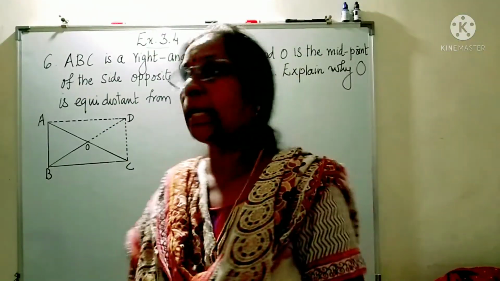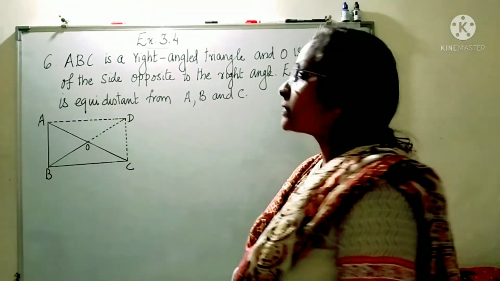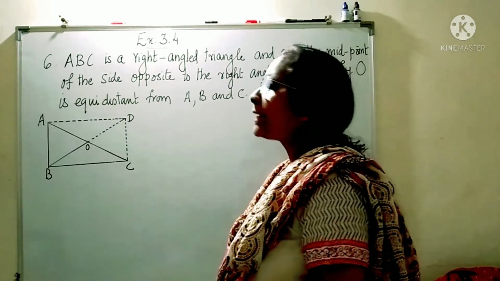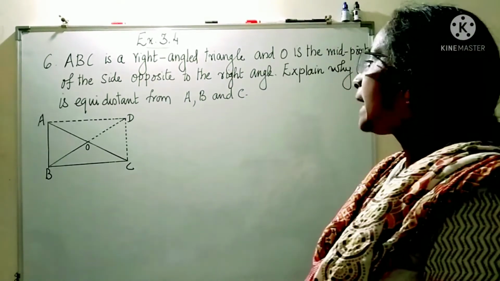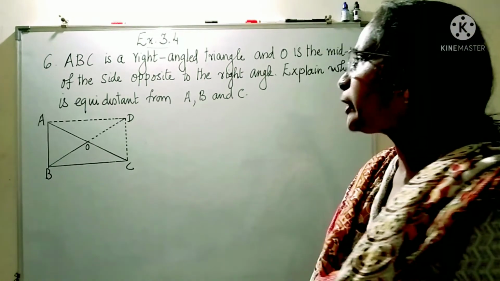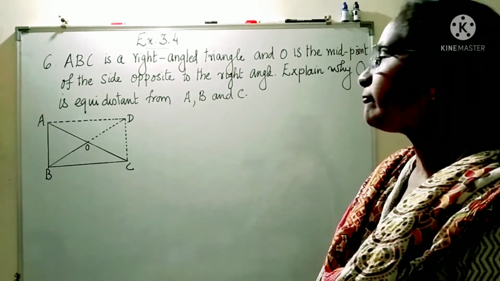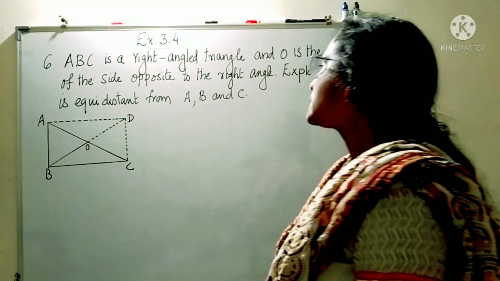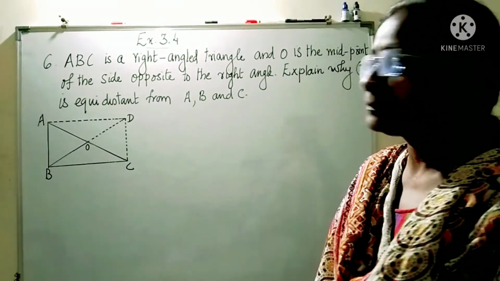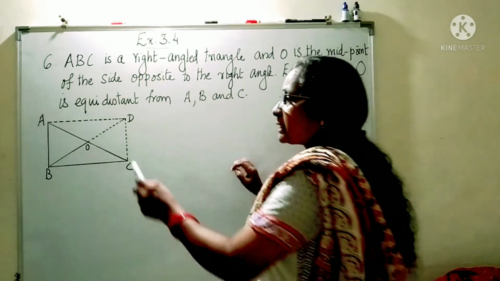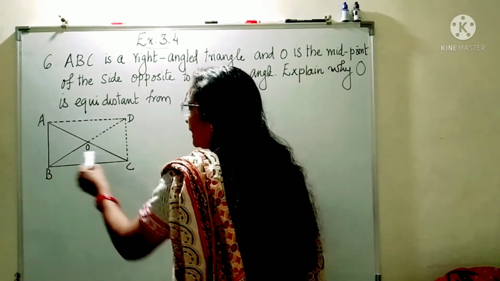The next question is question number 6. ABC is a right angle triangle and O is the midpoint of the side opposite to the right angle. Explain why O is equidistant from A, B and C. What is given? There is a triangle ABC.